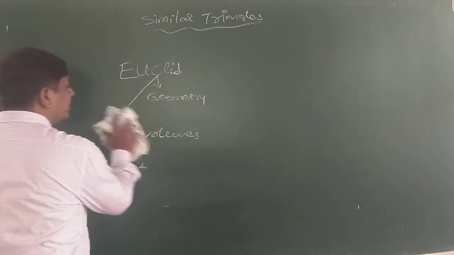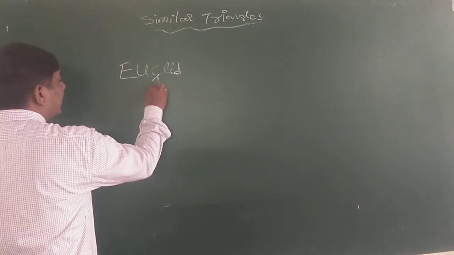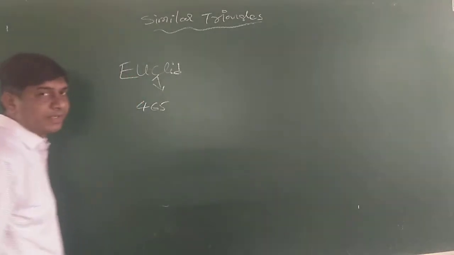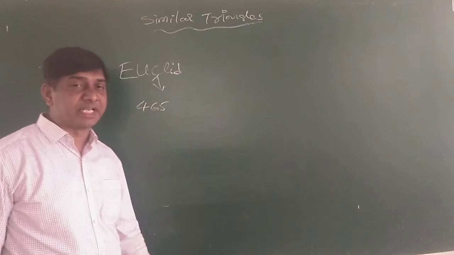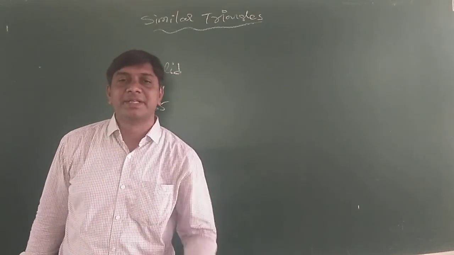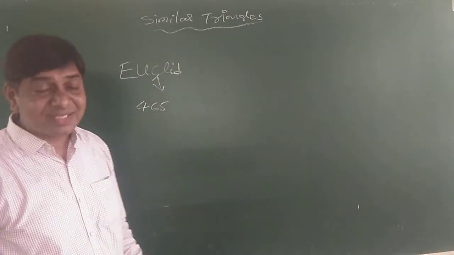In Euclid's geometry, he gave 465 propositions, and in those you learn axioms, postulates, and theorems. What is a theorem?